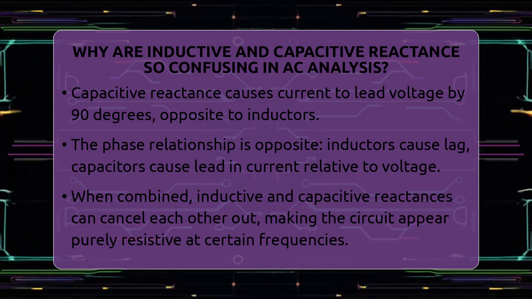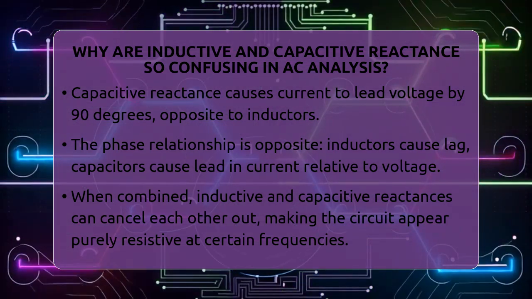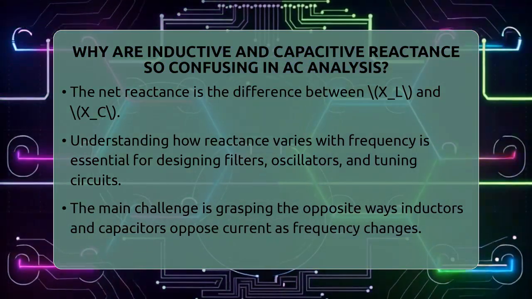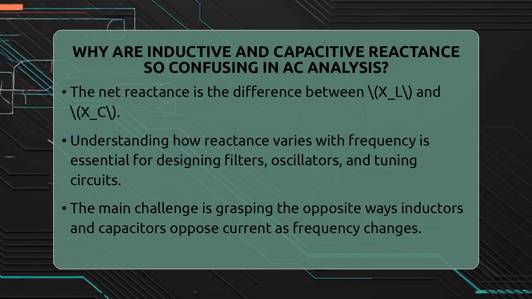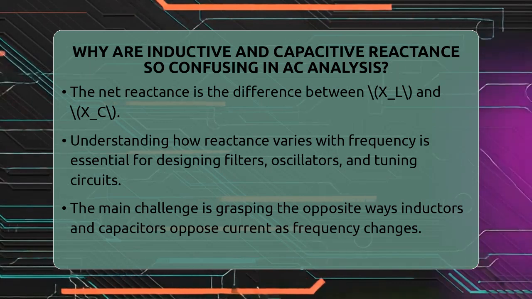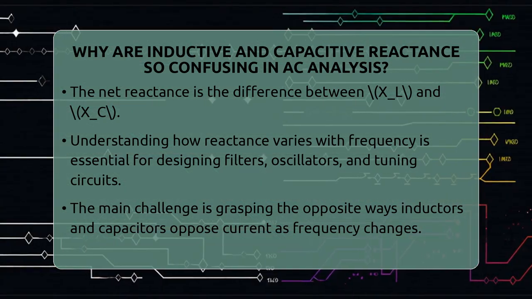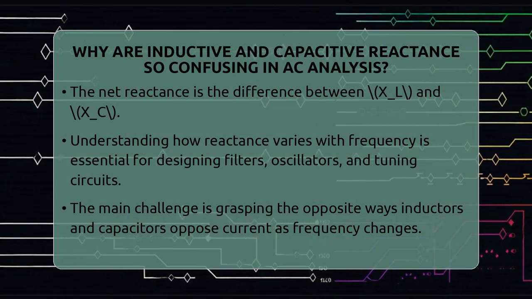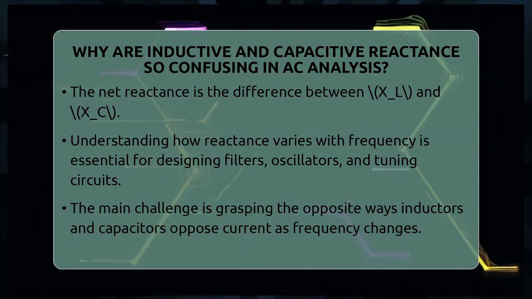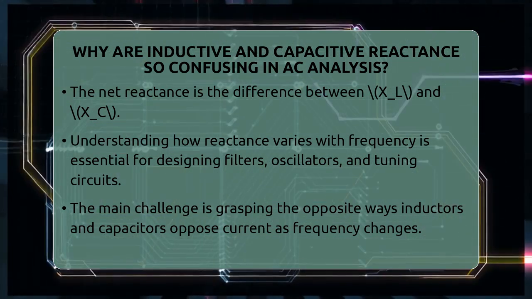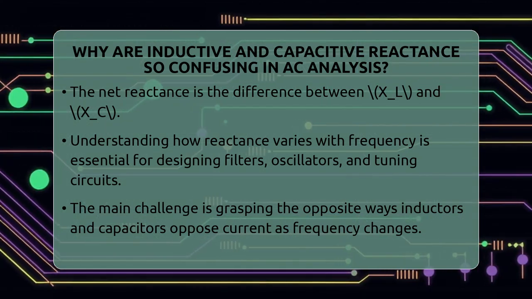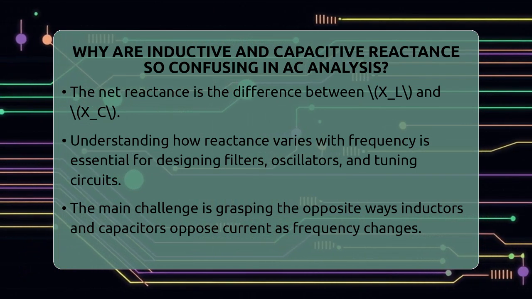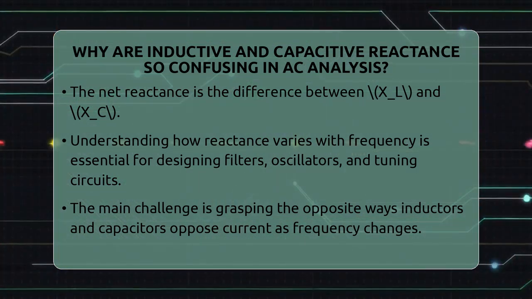The net reactance is simply the difference between the inductive and capacitive reactances. If they are equal, the circuit acts as if it's purely resistive at that specific frequency. Understanding how reactance changes with frequency is vital for designing circuits. For example, engineers use inductors and capacitors to create filters that block or pass certain frequencies. They also use these components in oscillators and tuning circuits.